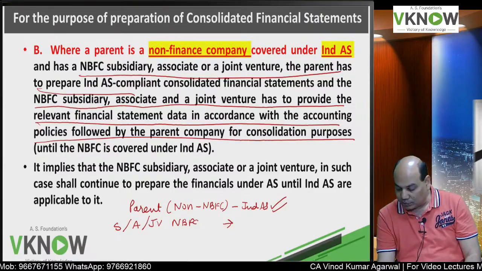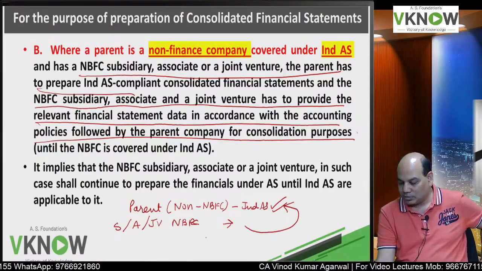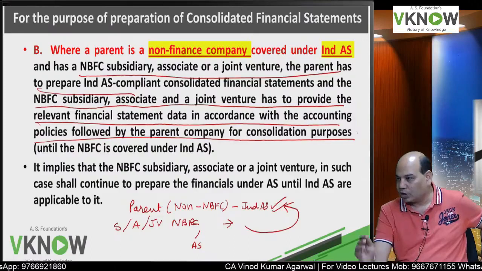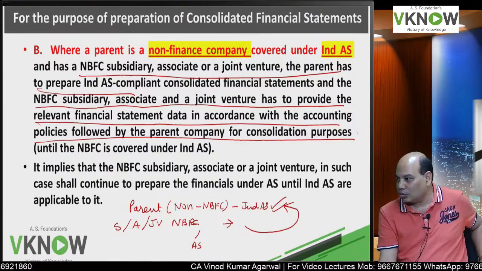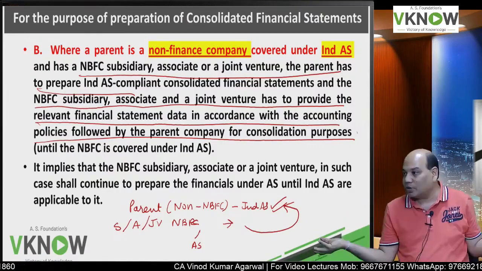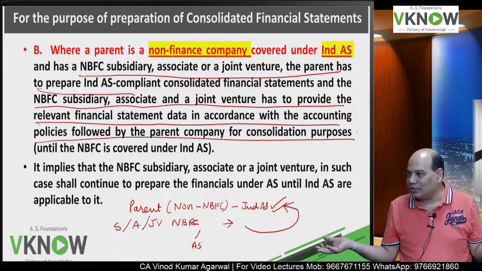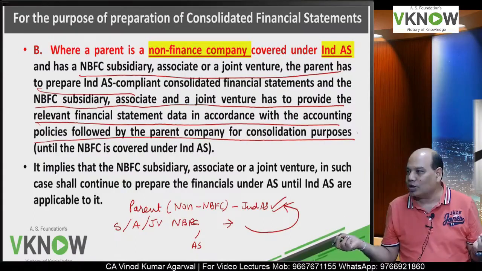So this NBFC will have to prepare two sets of financial statements now. One as per accounting standard for their own purpose, because they are not yet covered by the roadmap. If they are also covered by the roadmap, then there is no problem. If both are covered by Ind AS, then where is the problem? The problem is that the NBFC is not covered.